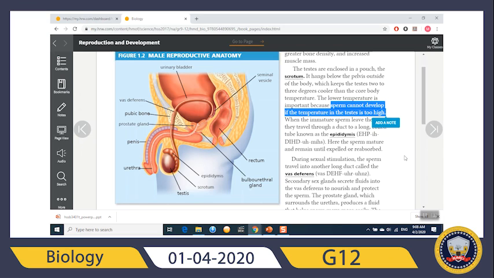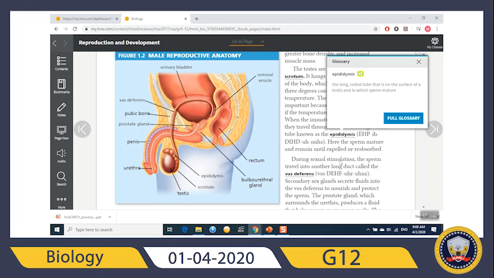When the immature sperm leave the testis, they travel through a duct to a long coiled tube known as the epididymis. The epididymis is the long coiled tube that is on the surface of a testis and in which sperm mature.